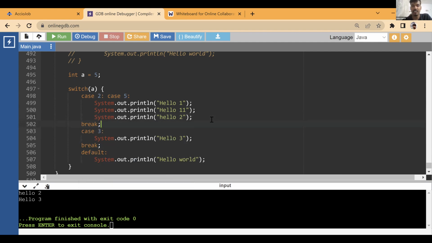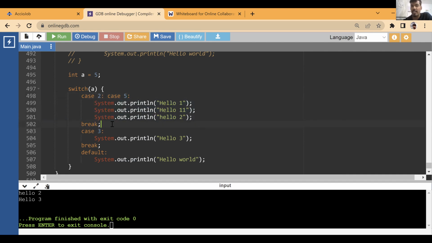So if I just write it in this way, what would happen is it will check case 2. Is it true? If it is true, then it is going to run everything until it sees the break. So it is going to print everything. Okay. If it is false, then it will go to check case 5. If it is true, it will run everything until it sees the break. So case 5 is true, so it will run everything.